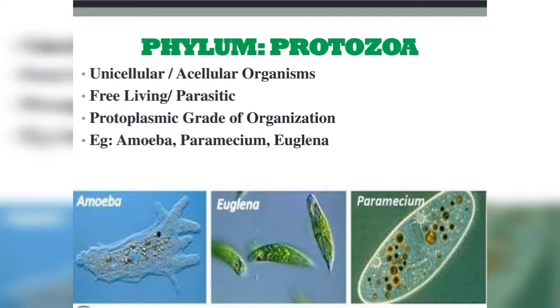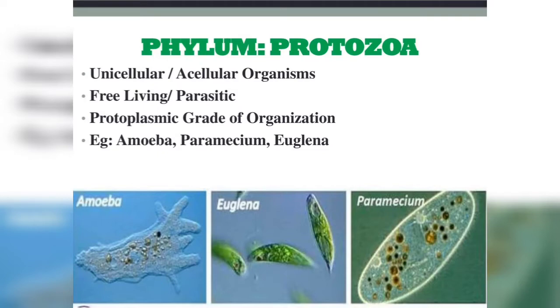Phylum Protozoa. Protozoans are minute unicellular organisms without any tissue grade of organization. They are the first formed animals, hence the name Protozoa. When man is placed at the apex of the animal kingdom, protozoans should be placed at the base.